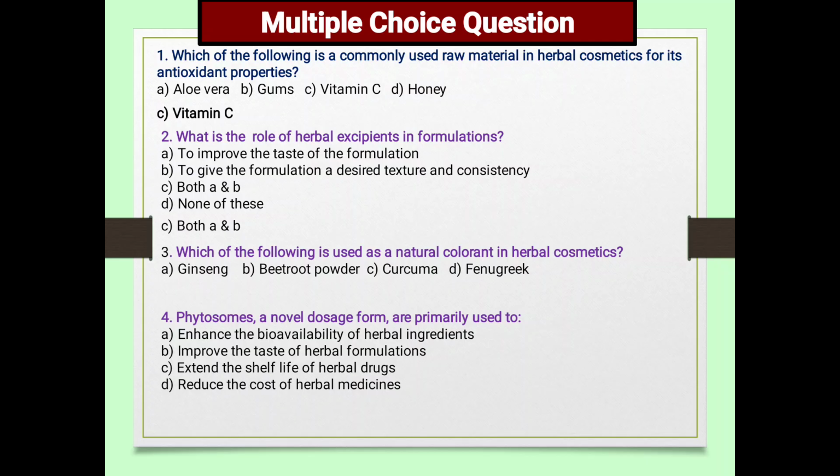Next, which of the following is used as a natural colorant in herbal cosmetics? A, ginseng, B, beetroot powder, C, curcuma, and D, fenugreek. So beetroot powder.